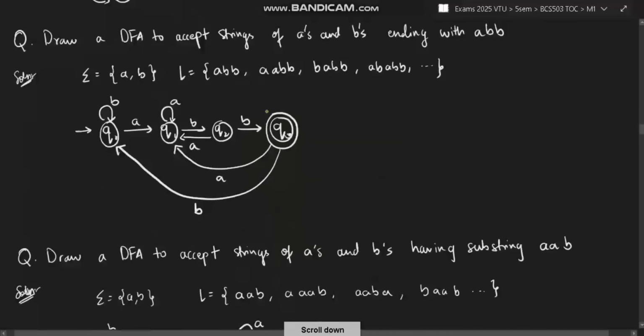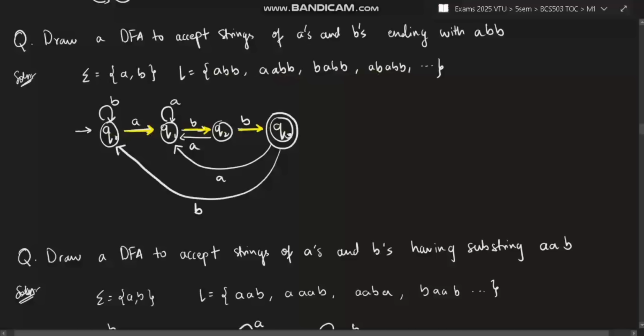Draw DFA to accept strings of A's and B's ending with ABB. To end with ABB, what will be the minimum string? Obviously, it will be ABB only. And since it's ending with ABB, before this I can have any number of A's, or B's, or any combination of A's and B's. So let's make the minimum string here. Take Q0, A to Q1, B to Q2, another B to Q3.